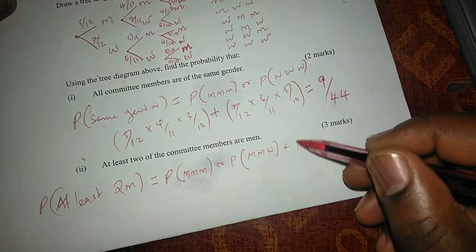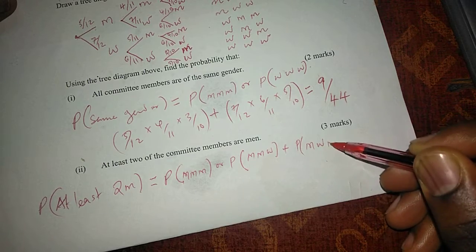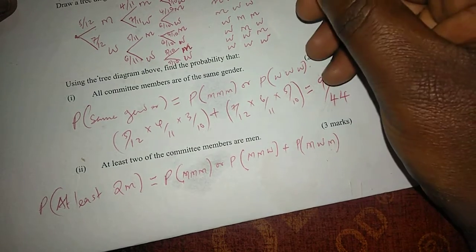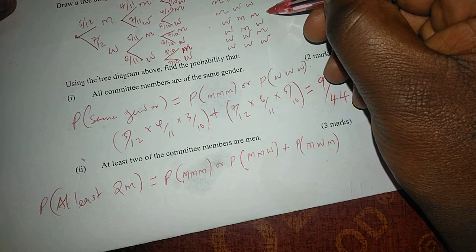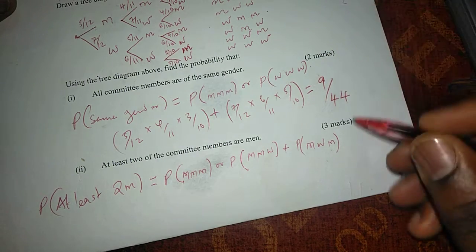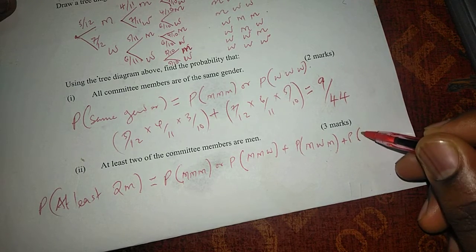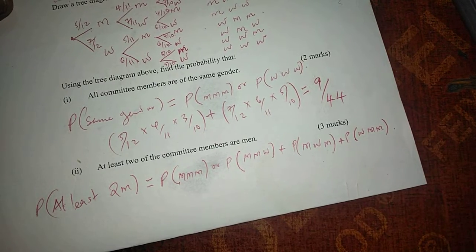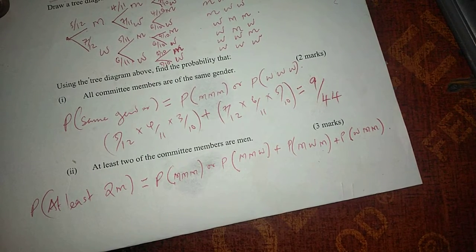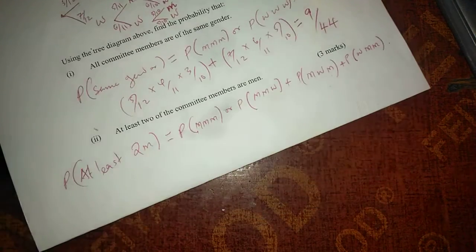probability men, woman, then a man. Here we have 2 men. The other case will be probability a woman followed by 2 men. So these are the cases whereby there are at least 2 men in that committee.